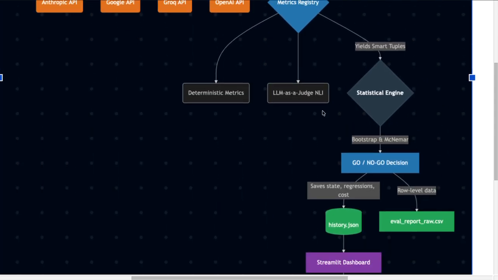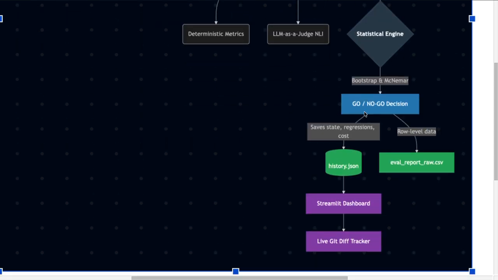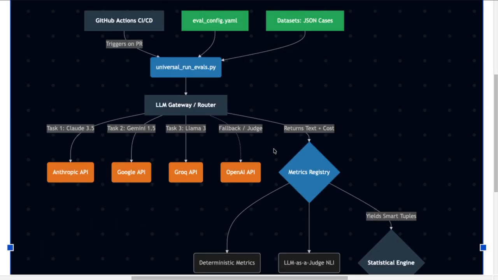After that, once these metrics are evaluated, the statistical engine runs, which decides which commits to merge and which not to merge, and all of the commit information is stored inside the history.json file. This is useful to see how much our baseline has improved from the previous run. So first is a centralized LLM gateway.